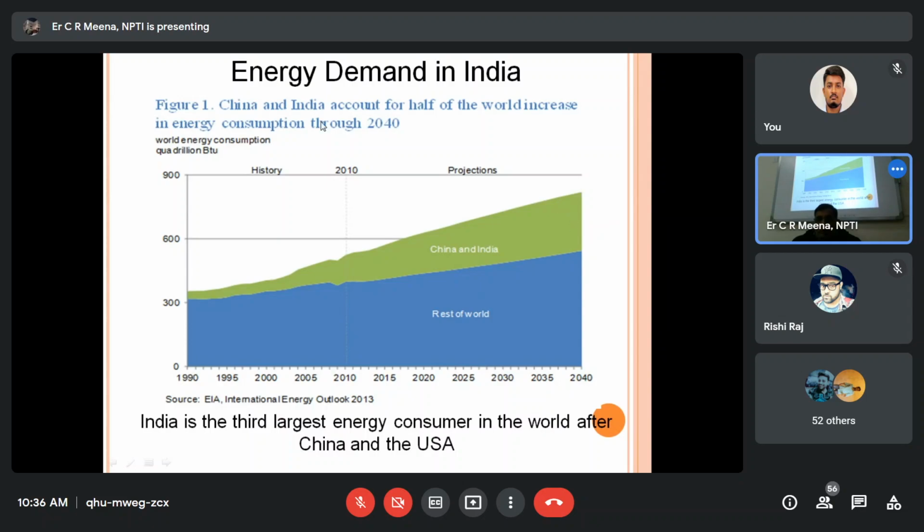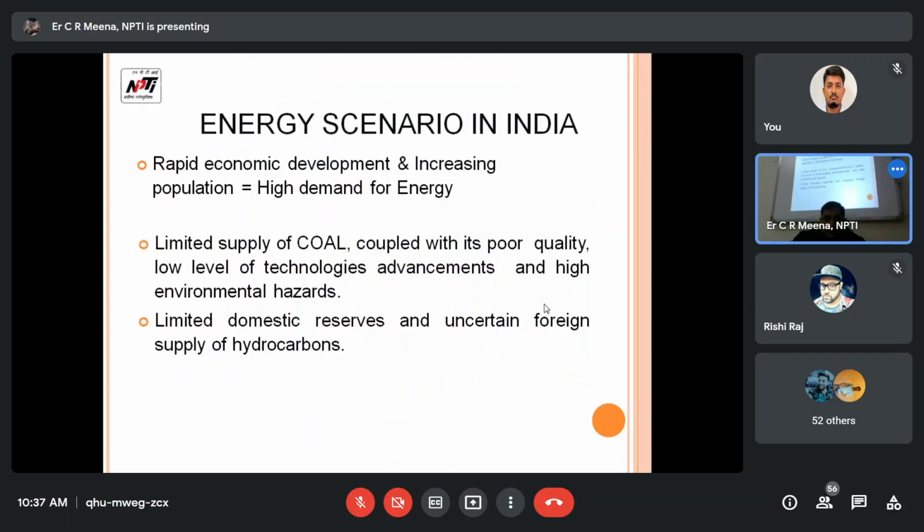China and India account for half of the world's increase in energy consumption through 2040. That is a valid point and we have to be concerned about it, because this much power will be required in the coming future up to 2040. That is a very important topic as of date.